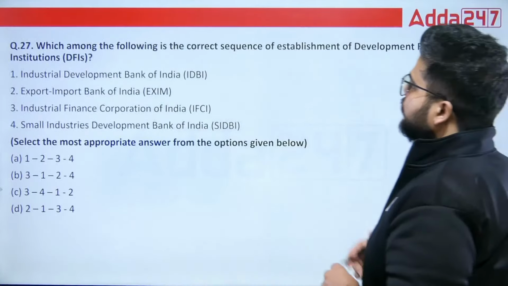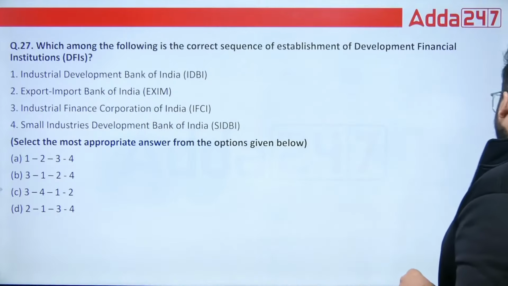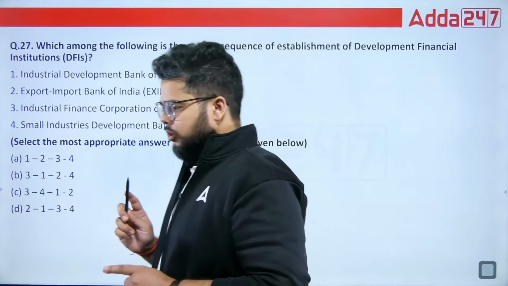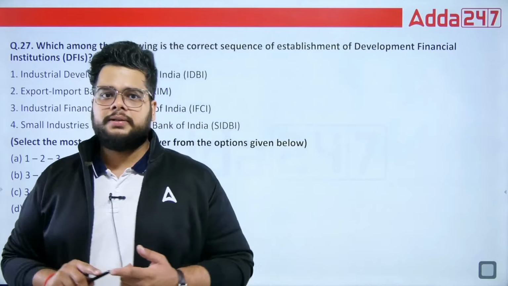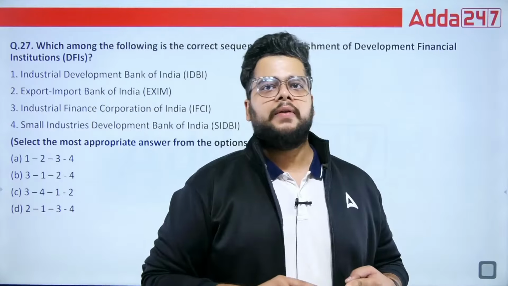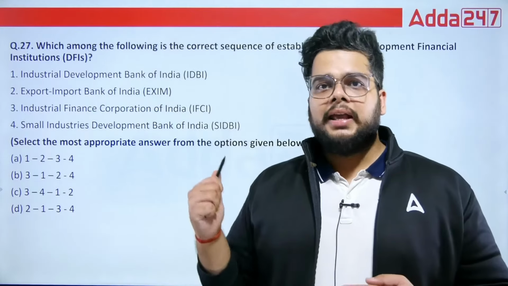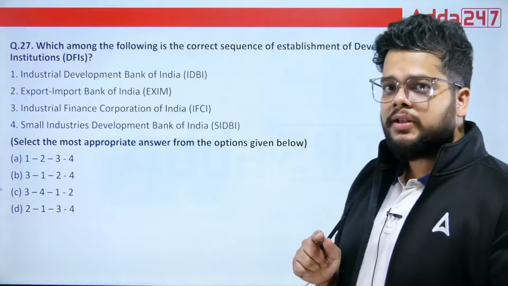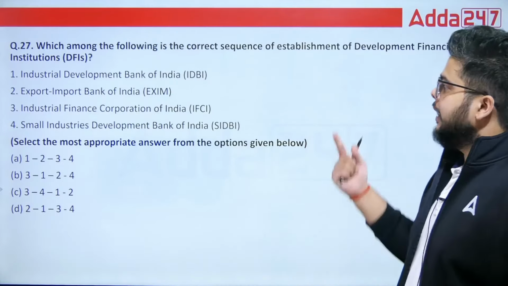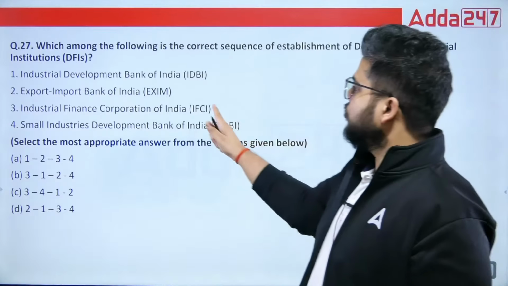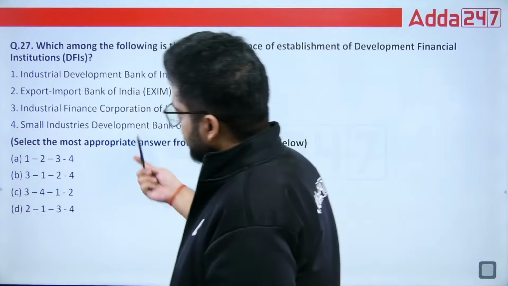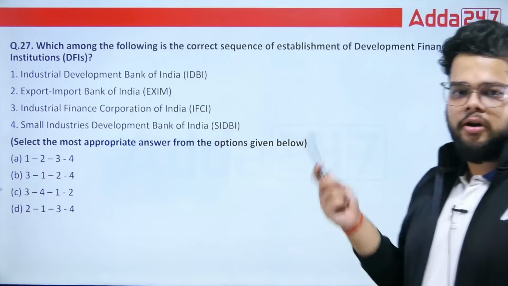Then we have: which among the following is the correct sequence of establishment of DFIs in India? See, in module C you will find 2 or 3 questions based on chronology, and the DFIs chapter has 9 or 10 institutions for which you must know the establishment year. Here the first institute to be established will be IFSC. From IFSC you can say that 3 will be the first one in chronological order.